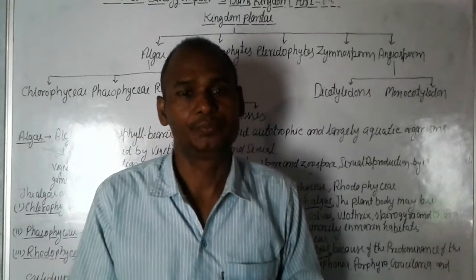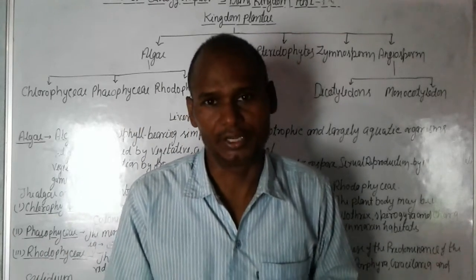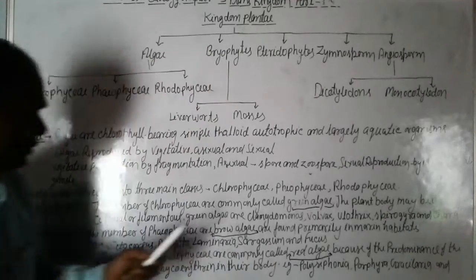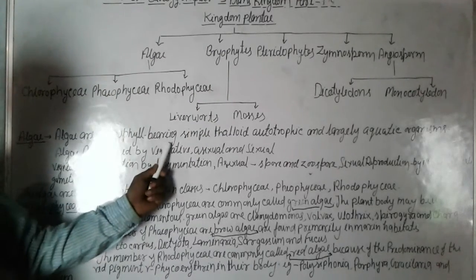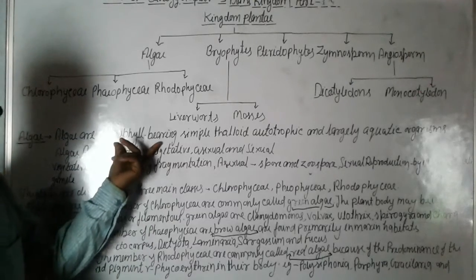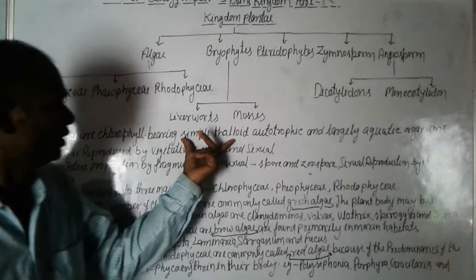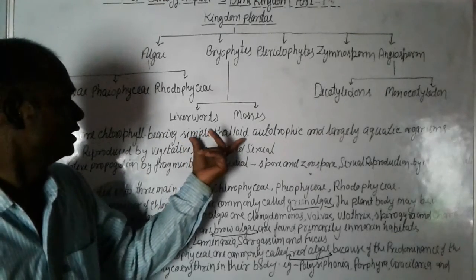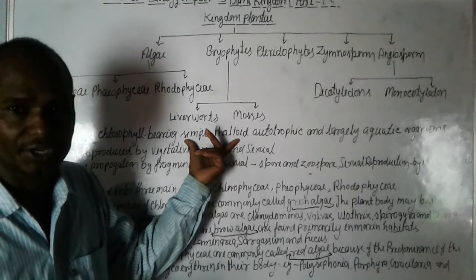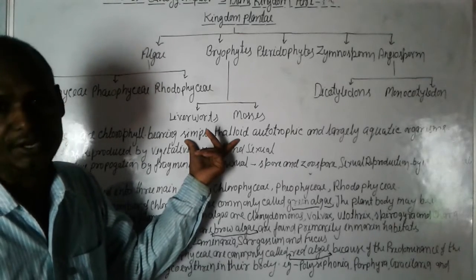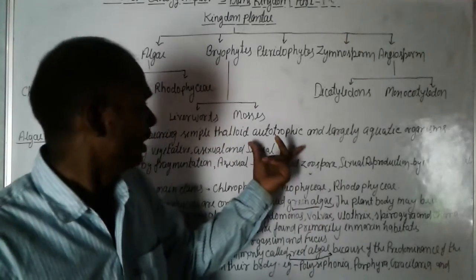We will describe algae. What is algae? Algae are chlorophyll bearing, means their cells have chlorophyll. Simple thalloid means they have no root, stem and leaf like other plants.